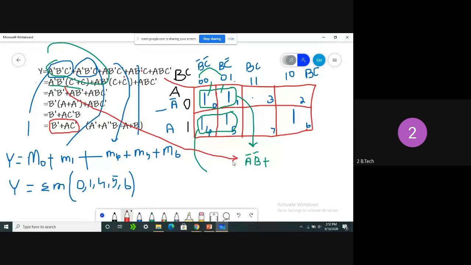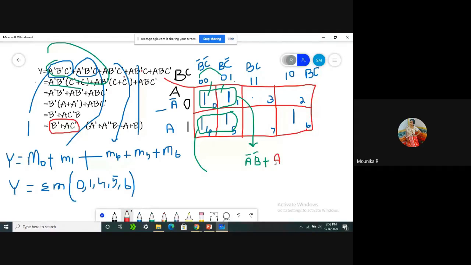See here, if you combine these two equations, what did we get? A bar, B bar. Similarly in the K-map also we got A bar, B bar. Apart from that, now tell me from the second combination, what are we having? A is the same, that is the A value is 1, so we can take it as A.